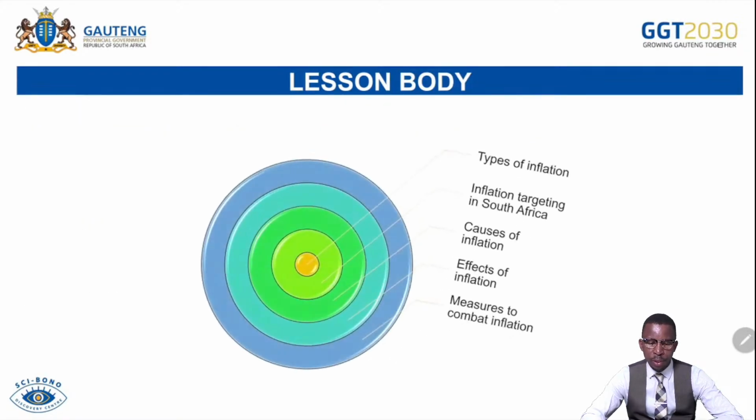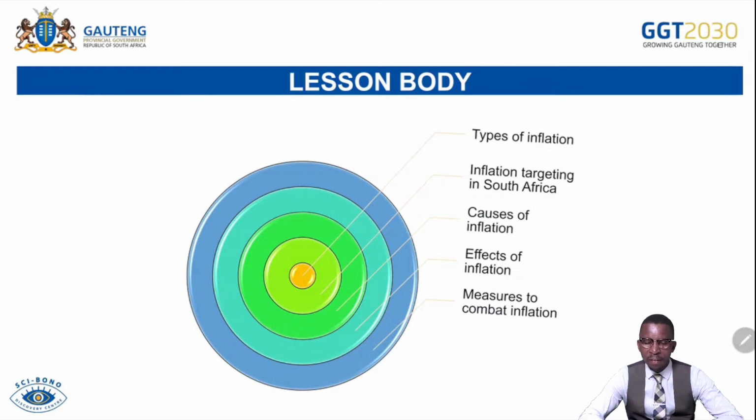This is the lesson body. So we are dealing with the types of inflation as the first section of our lesson, which will be contributing a minimum of 1 mark to a maximum of 10 marks. Inflation targeting in South Africa, which can be 1 mark up to 10 marks if it comes as an additional part or maybe a data response. And then causes of inflation. That's when it is from a minimum of 1 mark to a maximum of 10 marks. It depends in which section it comes.